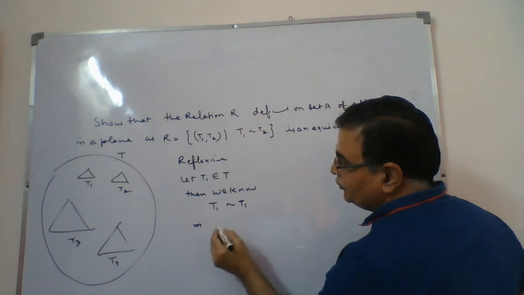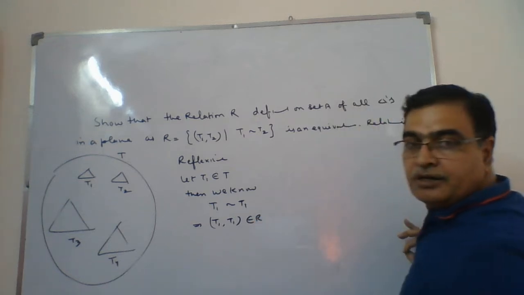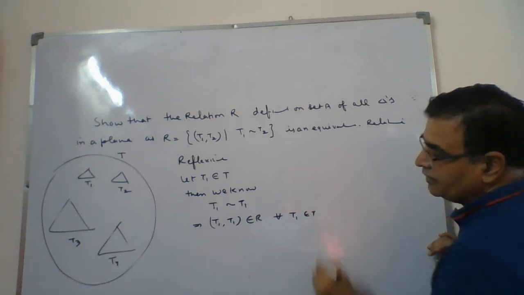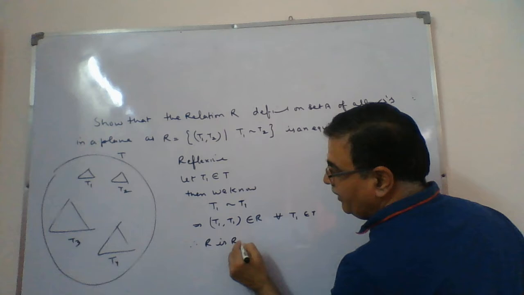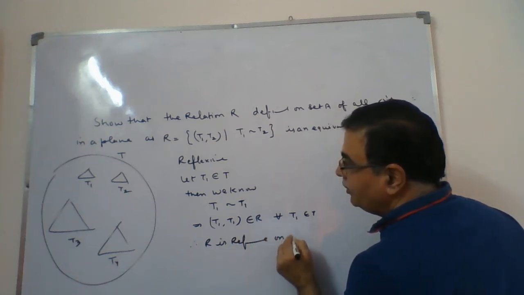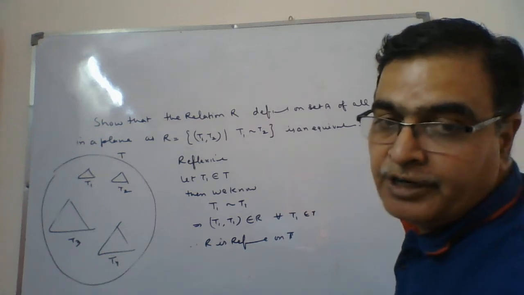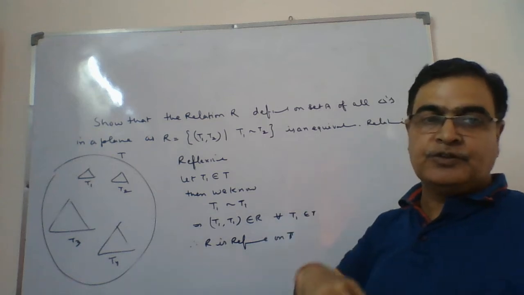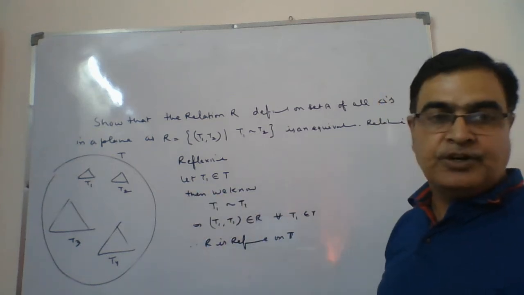It means (T1, T1) belongs to the relation R for all T1 belongs to T. Therefore, R is reflexive on T. So we have shown that each and every element relates with itself. Every triangle is similar to itself. So yes, every element is related with itself, reflexive relation.